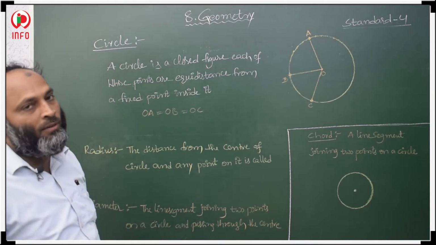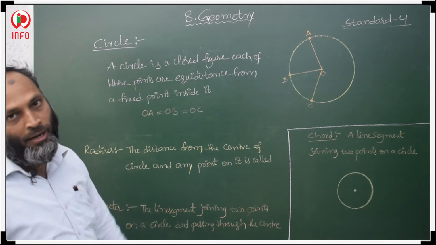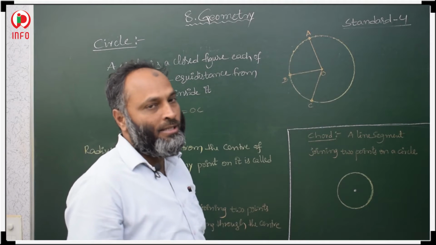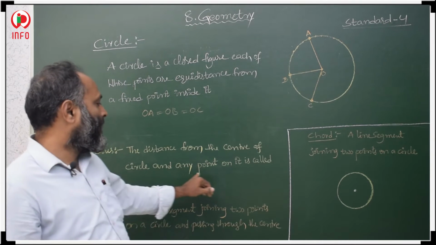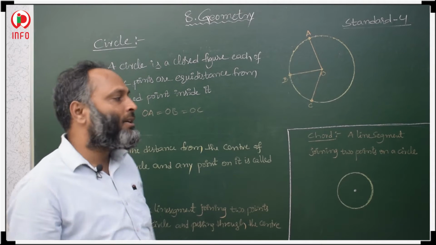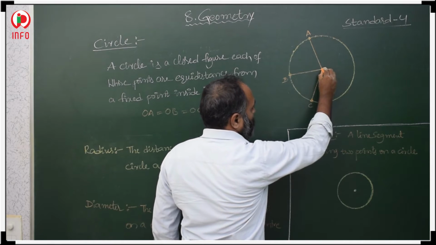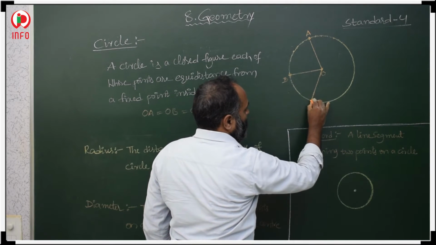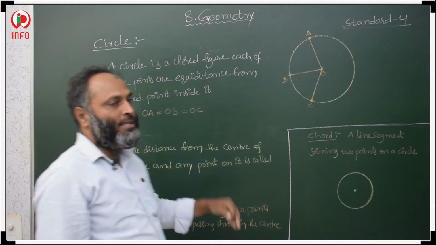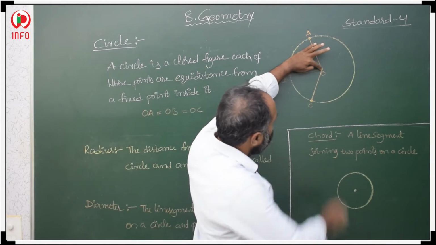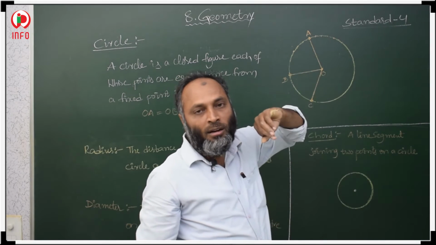Now, after that, in a circle we have the radius. So what actually is the radius? Radius means the distance between the center of the circle and any point on it. From the center to any point on the circle, from here to here, the distance is called radius.